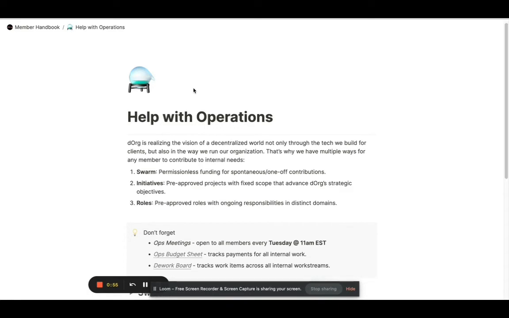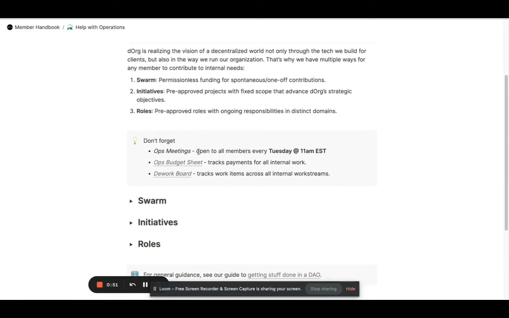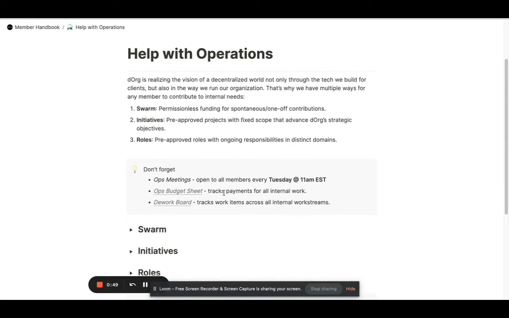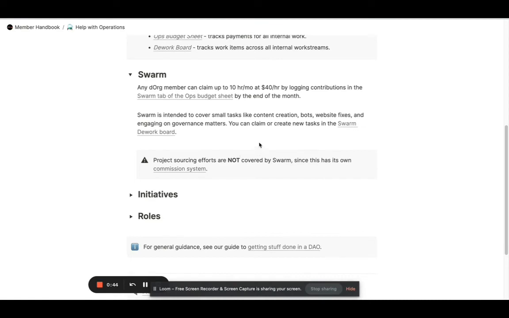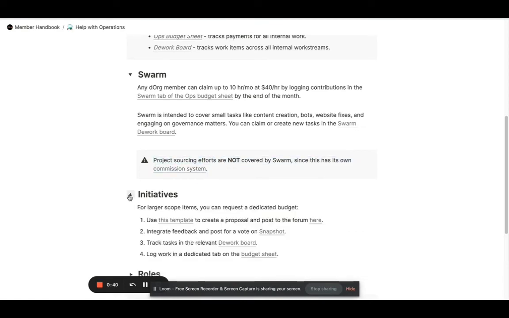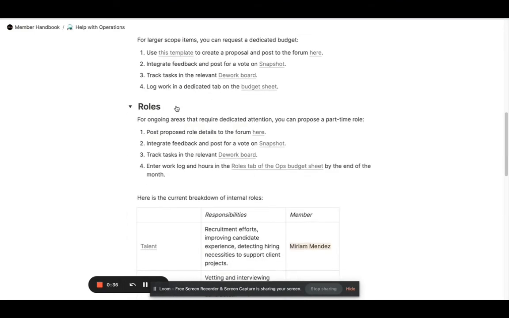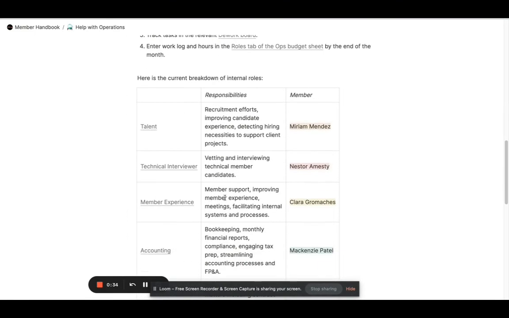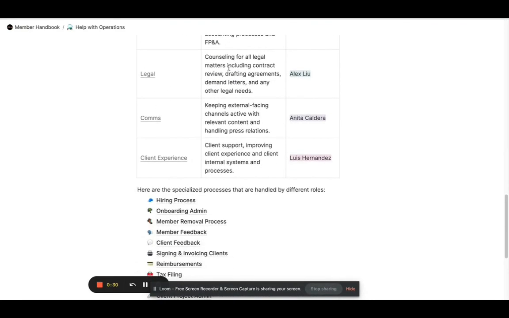Lastly, we have the section on how to help with operations. Now we have the key information surfaced, like when the meetings are, how to get paid through the budget sheet. This is how the swarm works. Disclaimer that swarm doesn't cover sourcing commissions, how to get a funded initiative started, how to get a funded recurring role started, the current breakdown of members and on internal roles and their responsibilities.